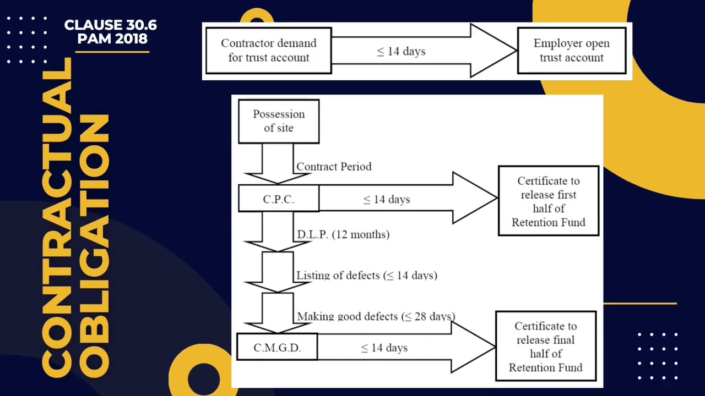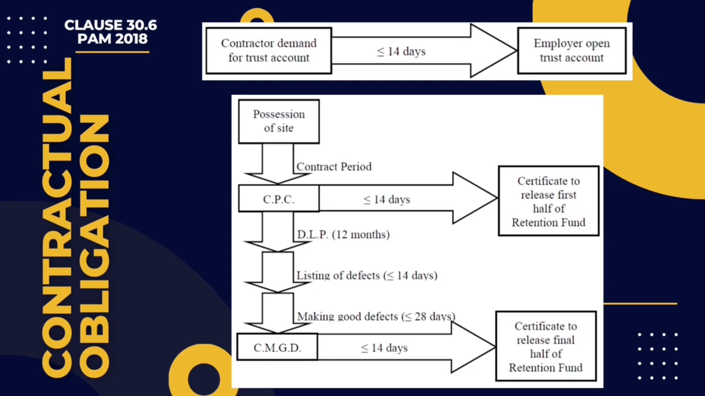The contractual obligation between the employer and contractor regarding retention fund. In clause 30.6, the contractor has the right to ask the employer to keep the money in the trust account to be held by a stakeholder appointed by the contractor. Due to that, the employer must open the account within 14 days after the request. The arrangement is important to avoid problems, especially in the case of insolvency of the employer and the contractor.